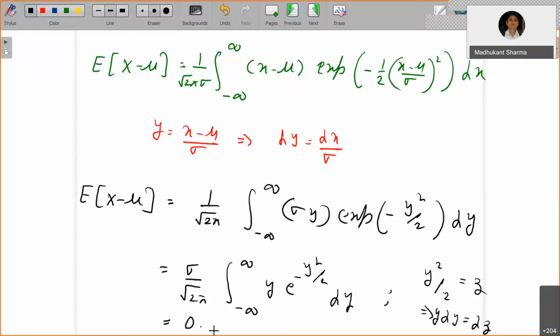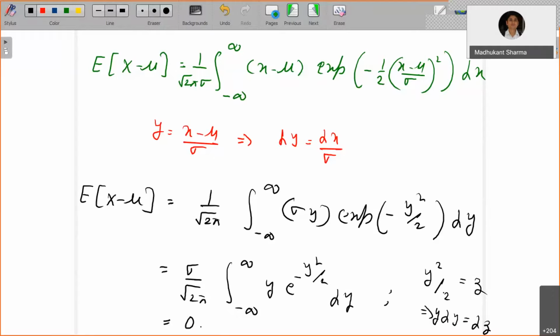You can't use the symmetry directly here, so you have to use the improper integral property of mixed type. So this tells you that the expectation of x minus mu is 0, and that tells you the expectation of x is mu.